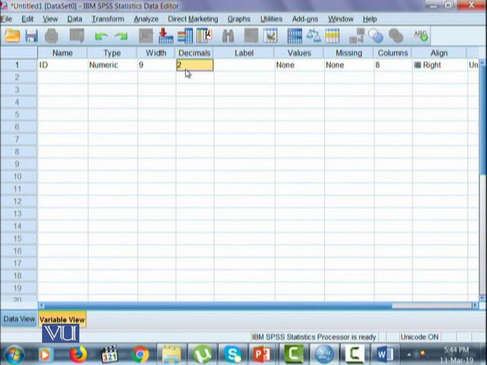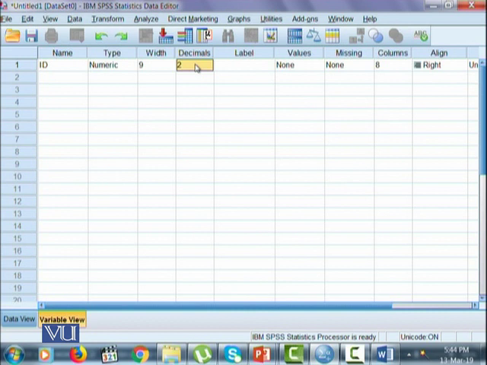But if there are more than 2 decimal places, like 3.769, after the decimal we have 3 digits written. So that will count as 3 decimal places, and we need our variable settings to be specified to 3 decimals.